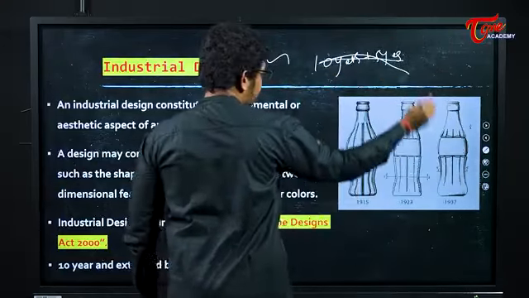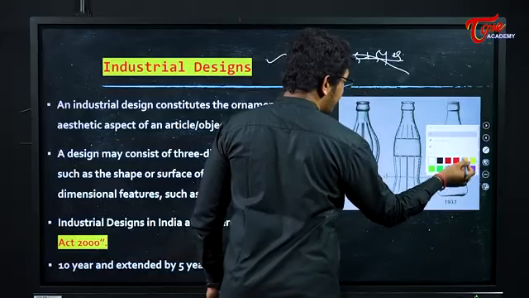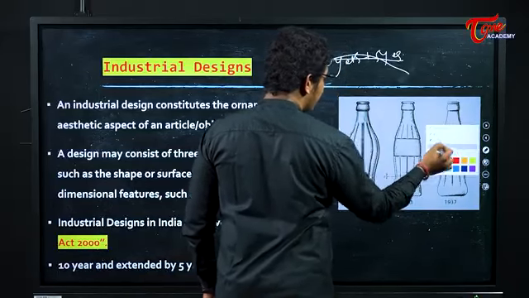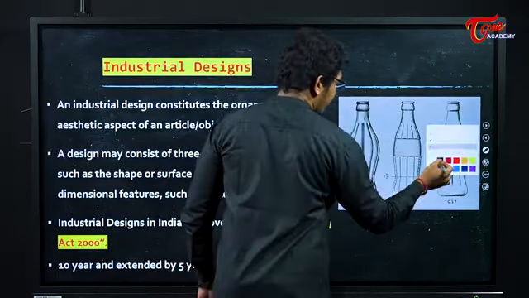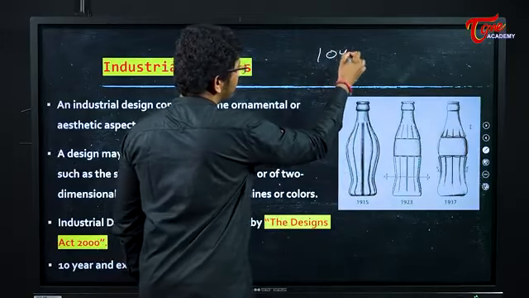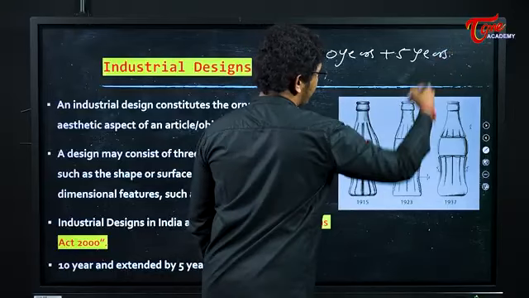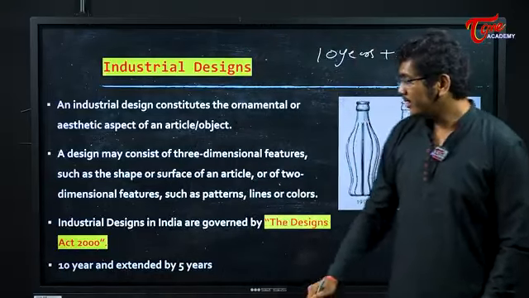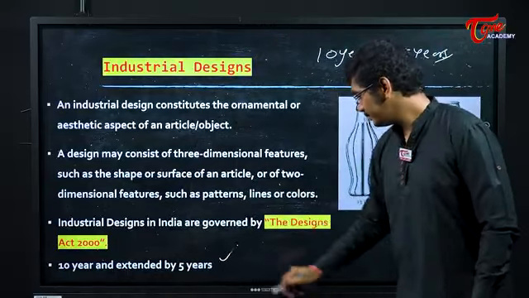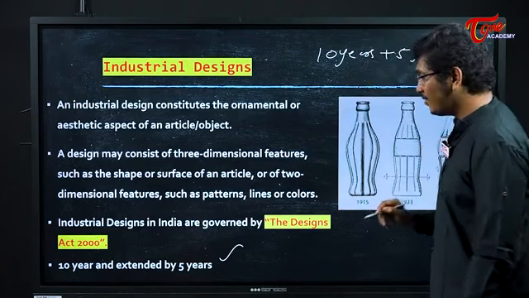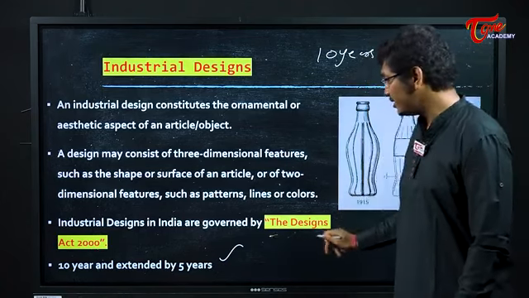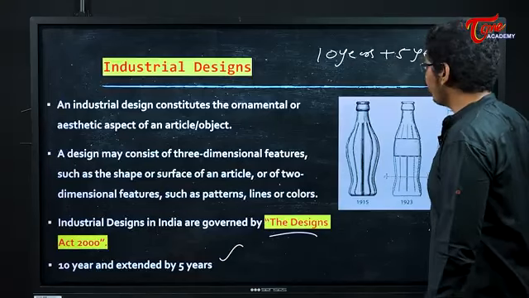Okay? How many years is an industrial design protected in India? 10 years for industrial design plus 5 years if you ask for an extension. Okay? 10 years plus 5 years. In India, we also have a law to deal with industrial designs, the Designs Act 2000.